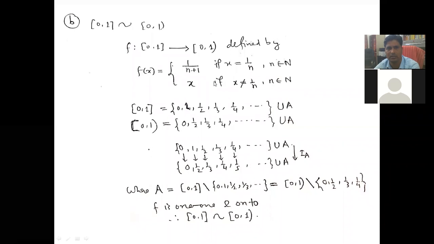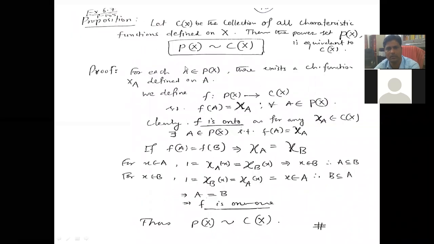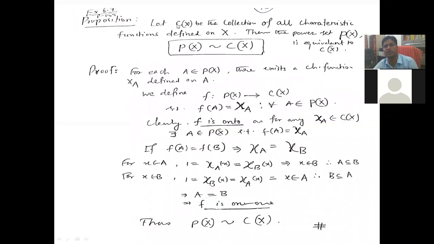You see there are some problems. Now we need to prove this all. Let Cx be the collection of all characteristic functions defined on X, then the power set P(X) is equivalent to Cx. So you define a map from P(X) to Cx. Cx are all characteristic functions. So f from P(X) to Cx, f(A) equal to chi A, for all A belongs to P(X).